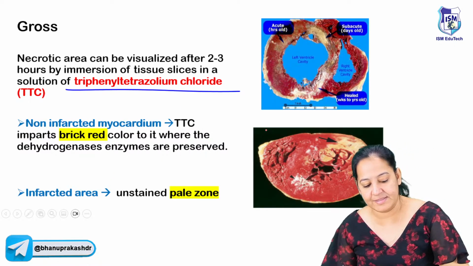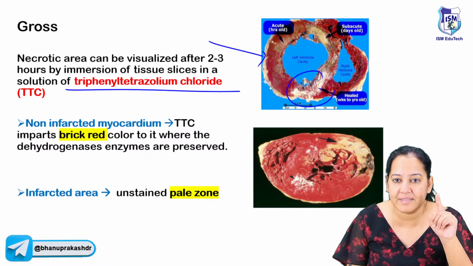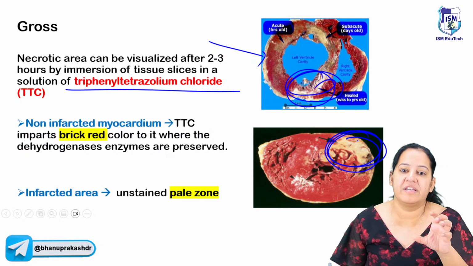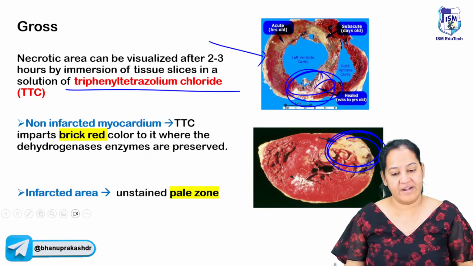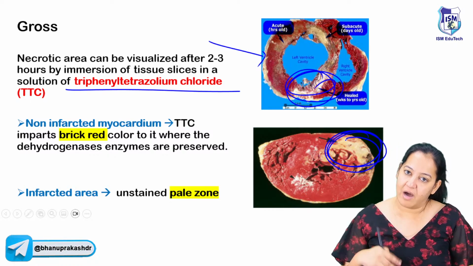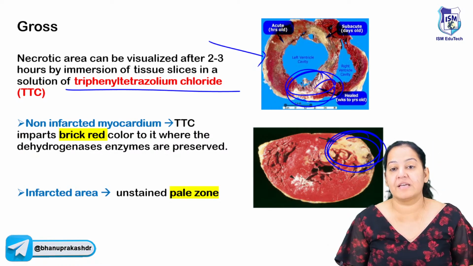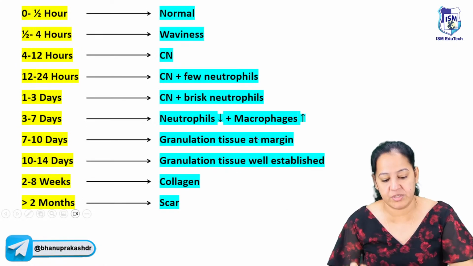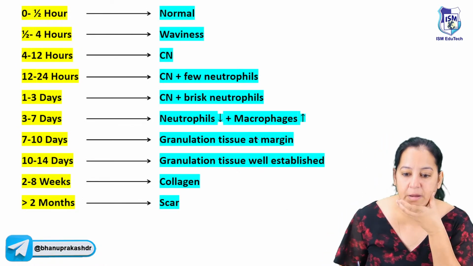So you will see the slice like this. In the slice, you can see this is the scar. So the scar looks yellow with TTC, and the rest of the slice will be red in color. With this, we will come to know whether a scar is present or absent. Now, if the scar is present, we have to make a slide for knowing the timing. So there are 10 time zones possible. These are the 10 time zones I'm showing you.